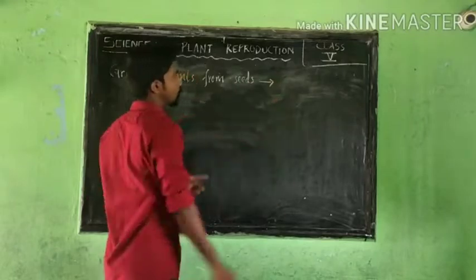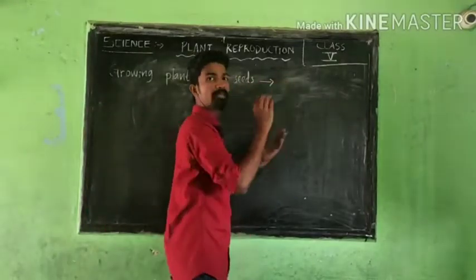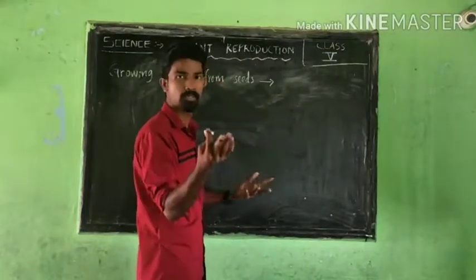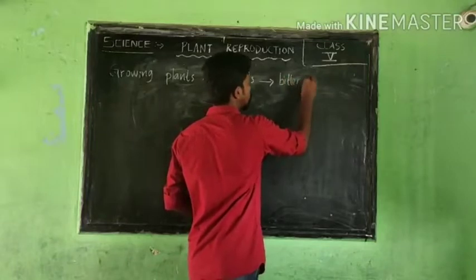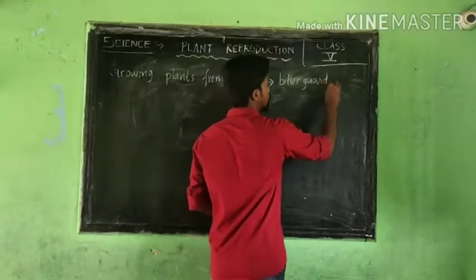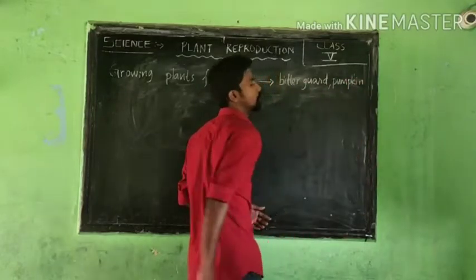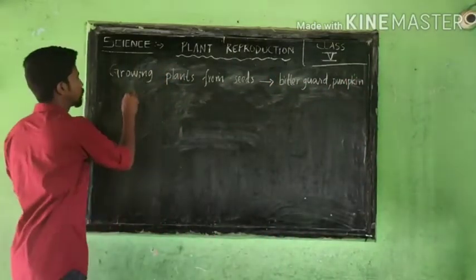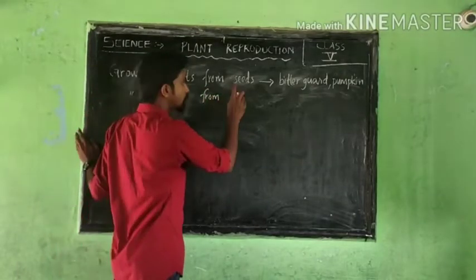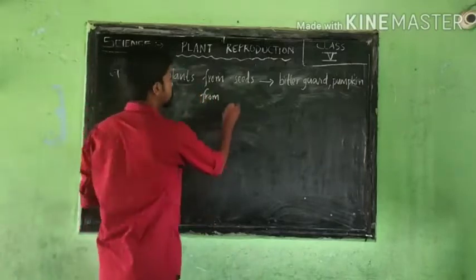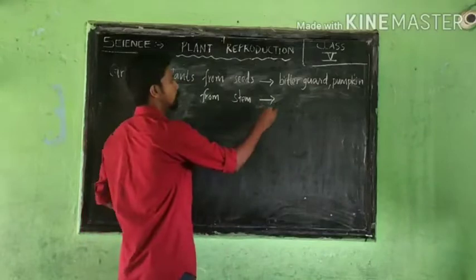Growing plants from seeds, first we discussed that. Some simple examples are vegetables like bitter gourd and pumpkin. I'll give two examples. The second one, the first was seed, the second is a stem. So growing plants from stem.